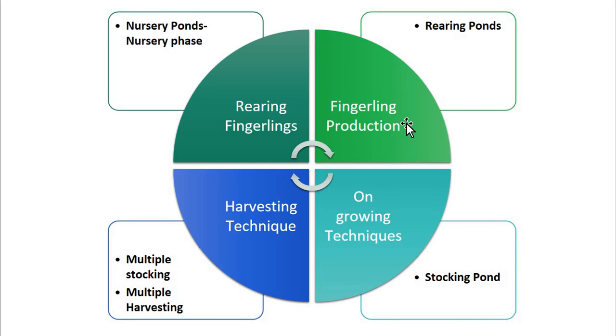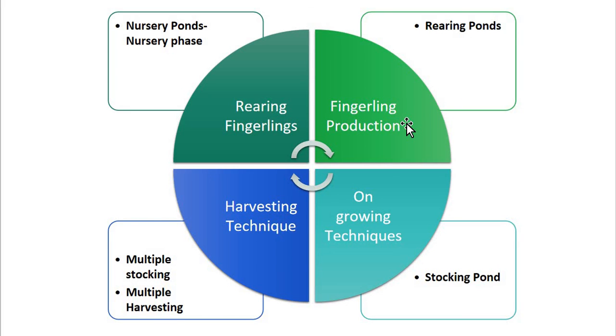Now the second step is what? Fingerling production, which includes the rearing of ponds. Now the nursery raised fry, the size of which is 20 to 25 mm, are further reared for 2 to 3 months to 80 to 100 mm fingerlings in earthen ponds of 0.05 to 0.2 hectare. Now here rohu are grown together with other carp species at combined densities of 0.2 to 0.3 million fry per hectare, with the rohu constituting about 30 to 40% of the total.